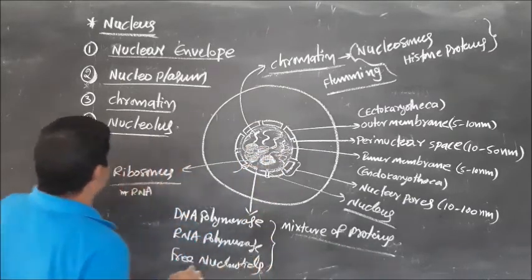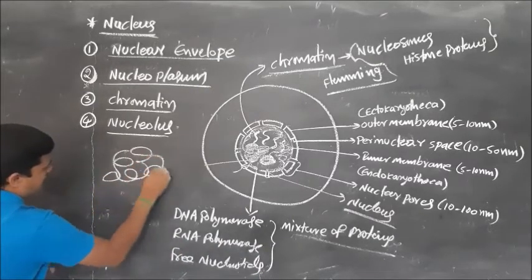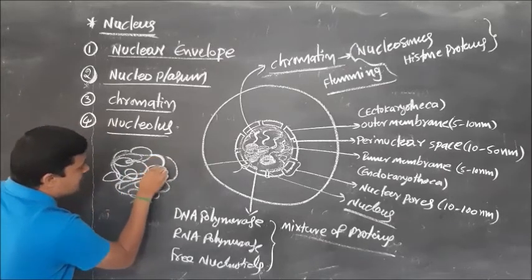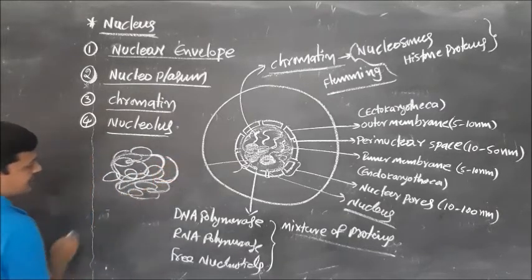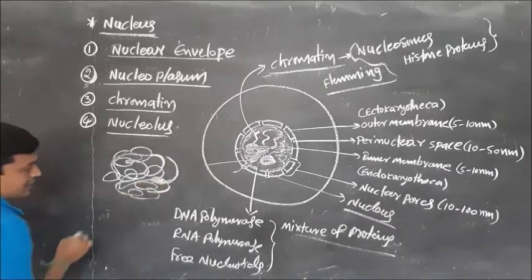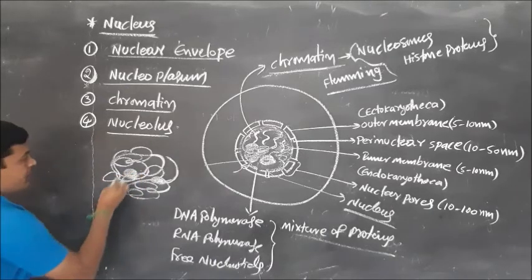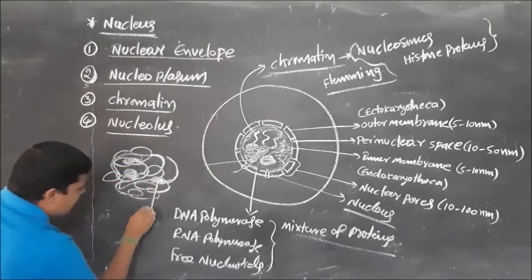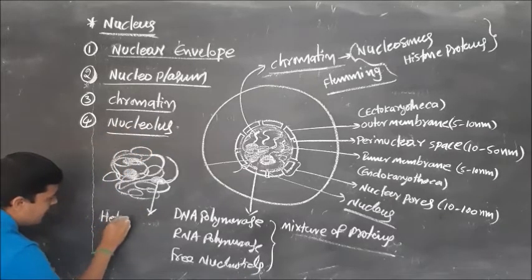Just observe here. Actually, it is a chromatin. This part looks like a lightly stained part. This part looks like a darkly stained part. This darkly stained part of the chromatin is considered a heterochromatin.